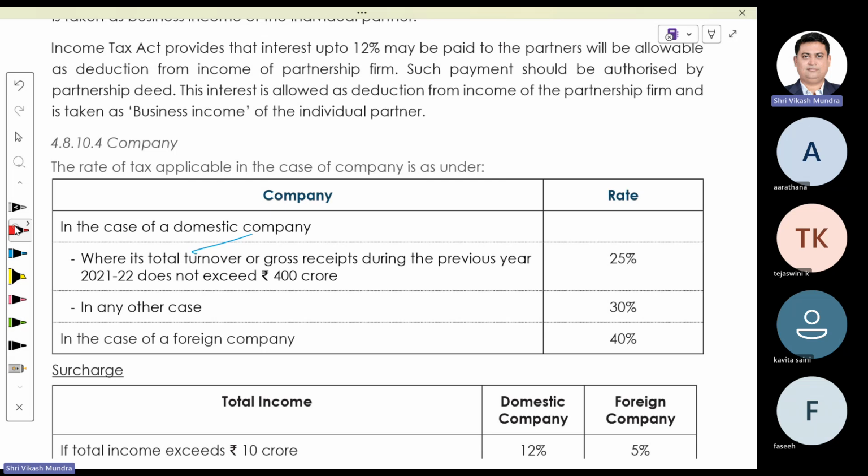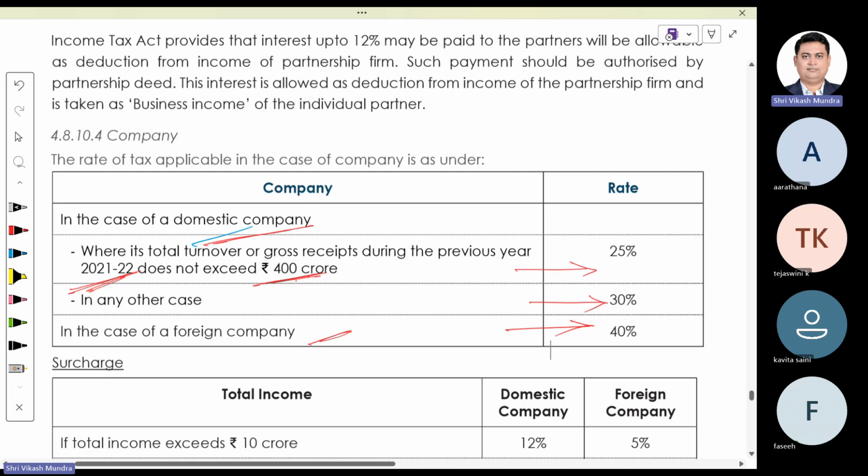In case of a domestic company, if the turnover in the previous year 21-22 does not exceed 400 crore, then the flat rate of tax is 25%. In any other case, if the turnover exceeds 400 crore, then that domestic company is supposed to pay tax at the rate of 30%. However, in case of a foreign company, the rate of tax would be a flat 40%.